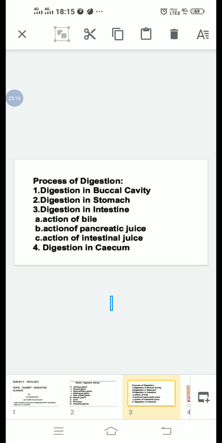Paracasein is precipitated as calcium paracaseinate and digested by pepsin. Castle's intrinsic factor plays an important role in the absorption of vitamin B12. Mucin protects the lining of the stomach from the action of HCl and enzymes.